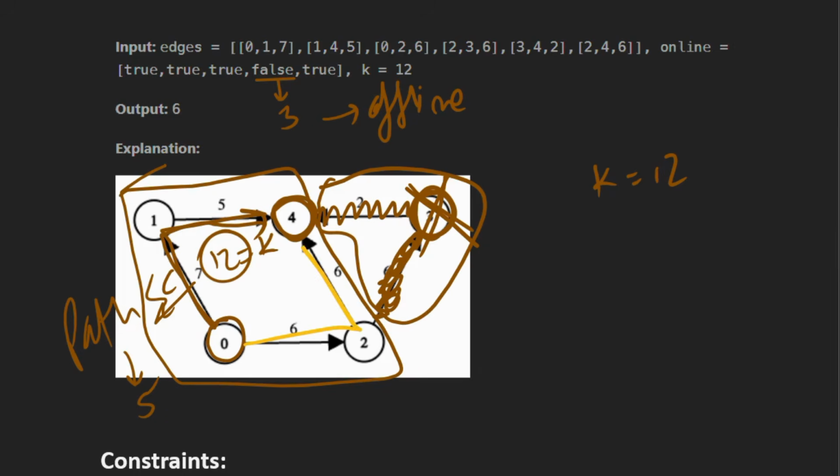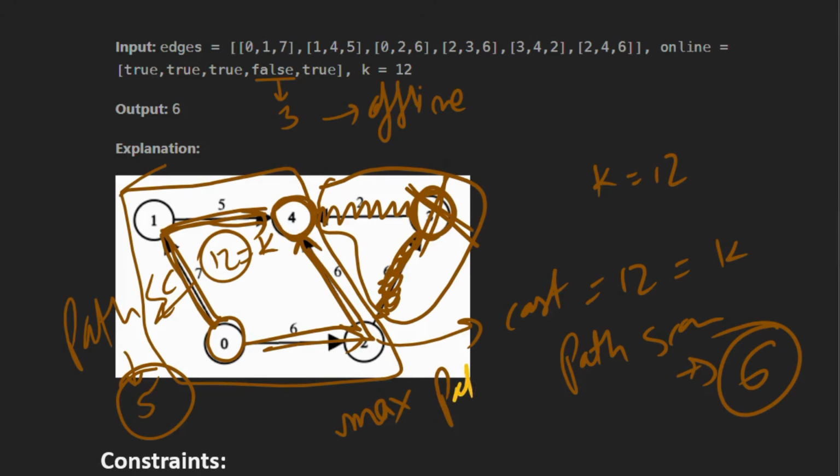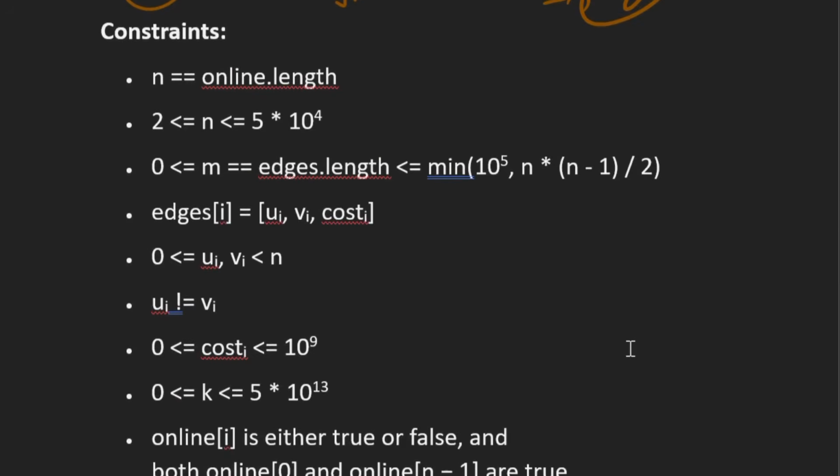Let's say we take this path 6 and 6. Here the cost is 12, which is equal to k. Now what is the path score? Again the path score is the minimum edge, which is 6. So we have two valid paths: this path with path score 5 and this path with path score 6. Now we have to take the path with the maximum path score, so we take this path. Our answer is 6. That is our answer.